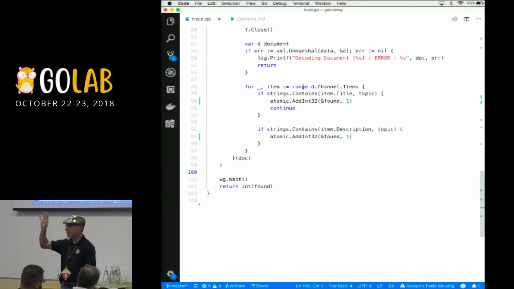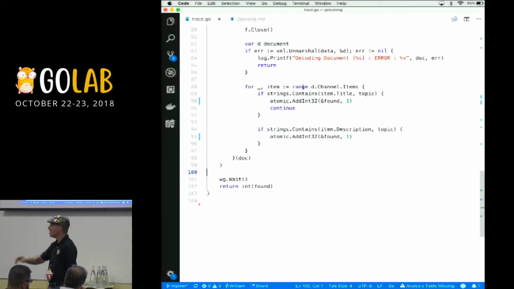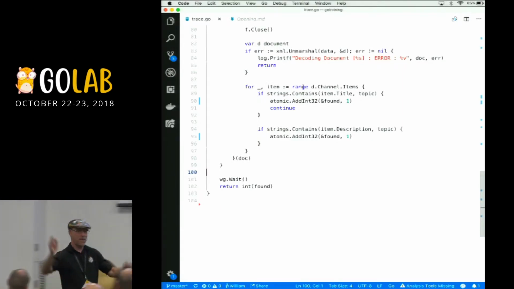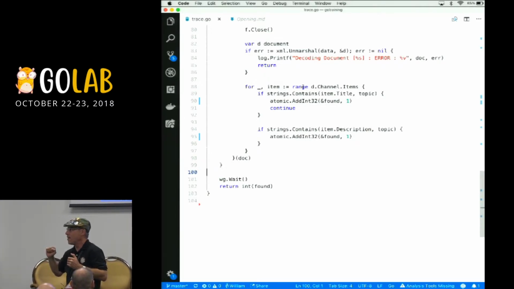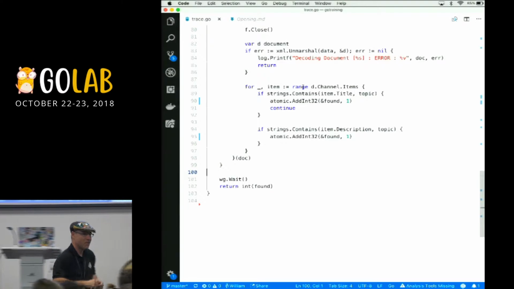You know what happens now? This is really scary, actually. So let's say the go routine on core 1 wants to do the found plus plus on line 90. Now what happens is the hardware has got to go and say, hey, is this found variable also in those other 3 cores that you have? And they're going to go, yeah, I've got it. Well, guess what? Your copy's no longer valid because I've just updated mine. So now when you want to go do a plus plus on your copy, sorry, you've got to go get a new copy. That could cost you 100 clock cycles.